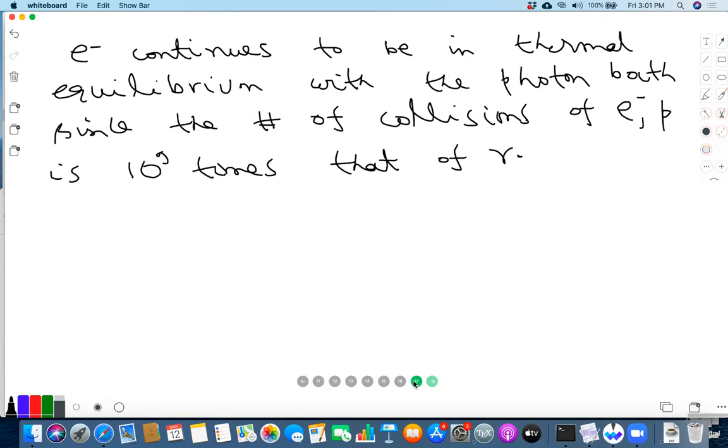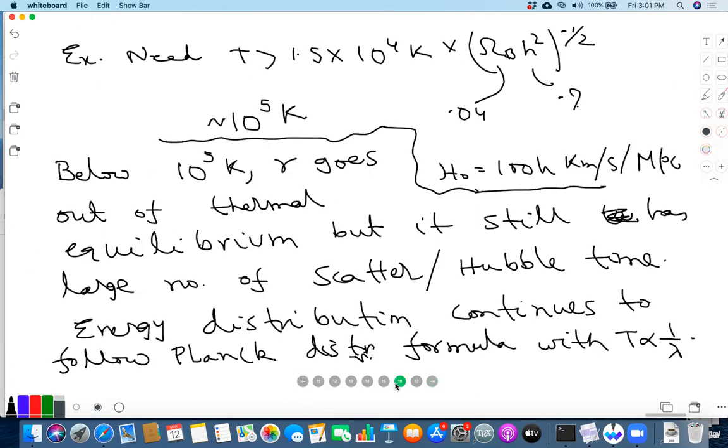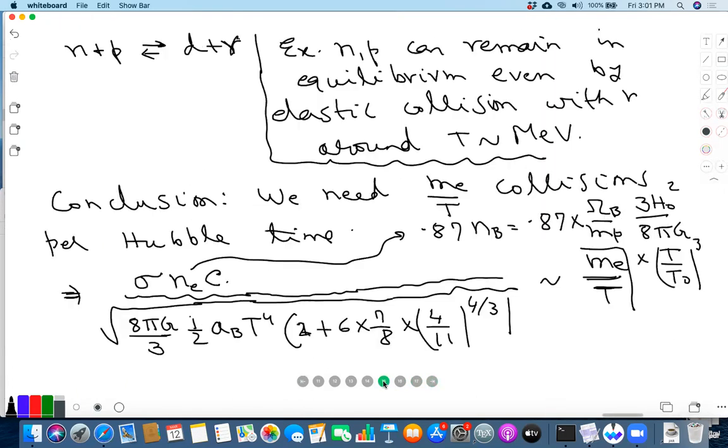Then why don't we say that at this point the universe has gone transparent? Because the number of scatterings per Hubble time is still large. At 10 to the 5 K, where the decoupling happens, there are ME over T scatterings per Hubble time.